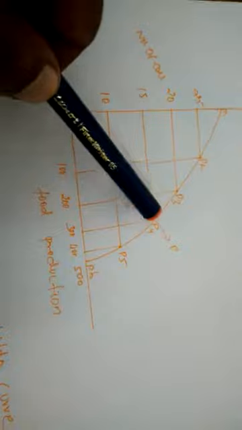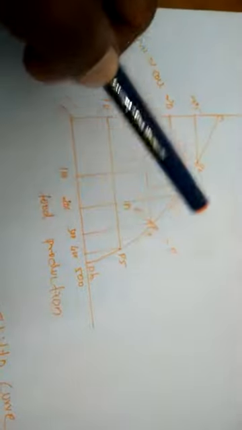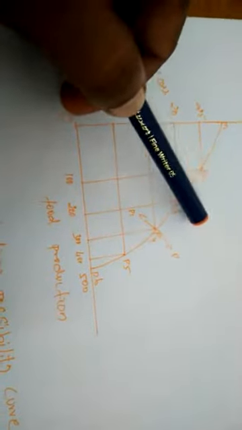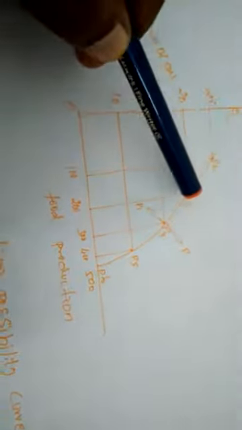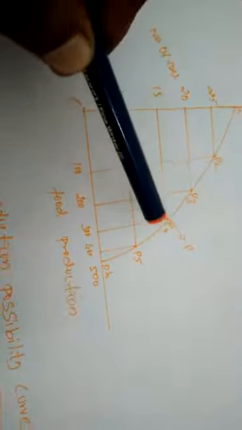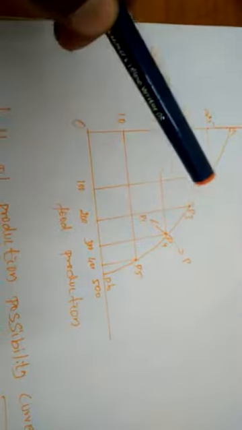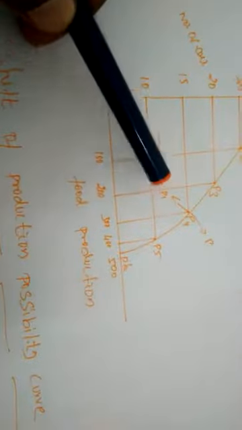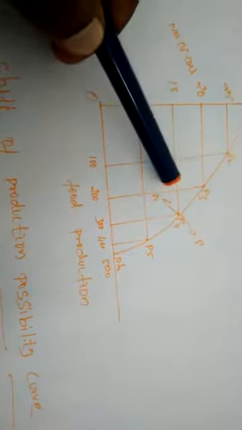Beyond this locus point, the point B, we can't produce because of the scarcity of resources. If you select any one of the points below the curve, the society will be underemployed and the resources will be wasteful.